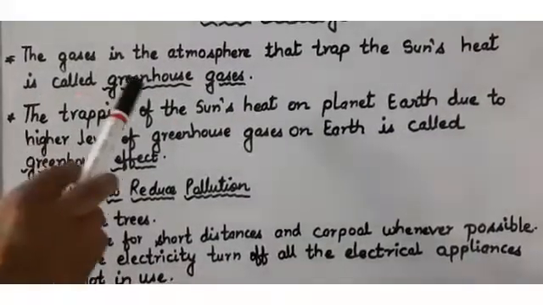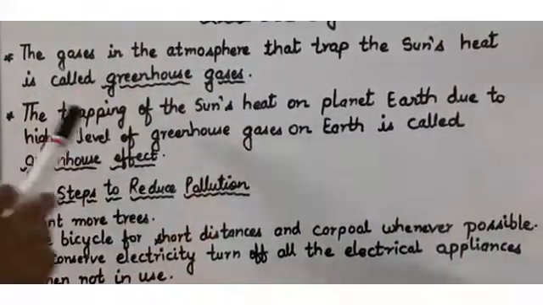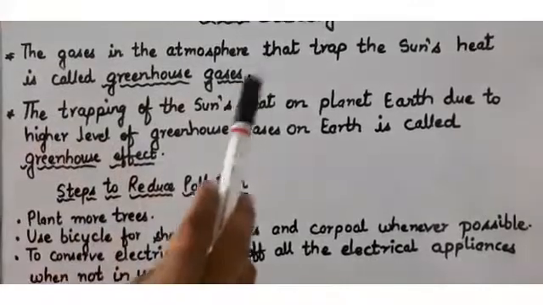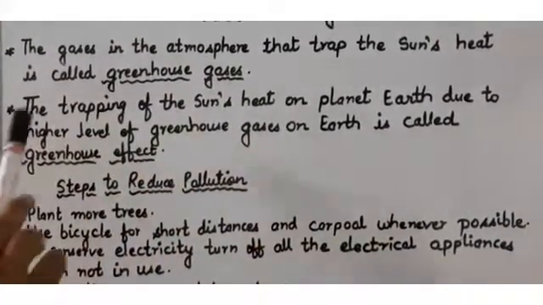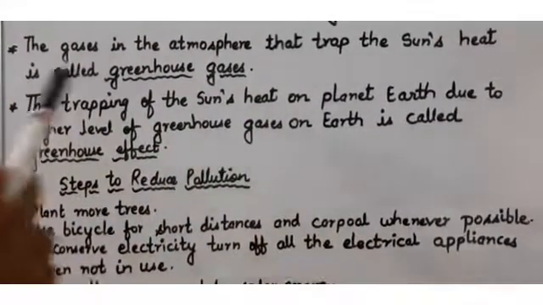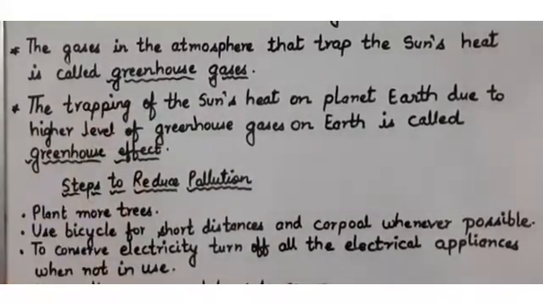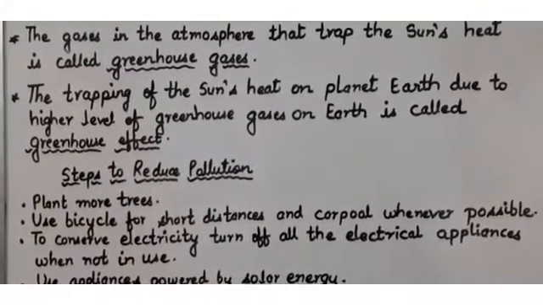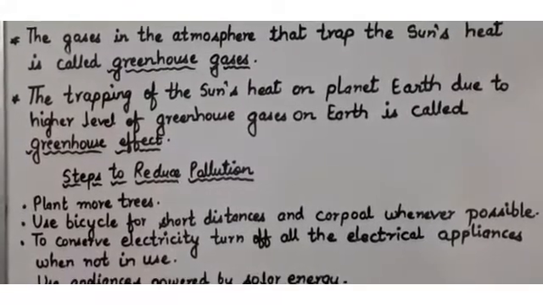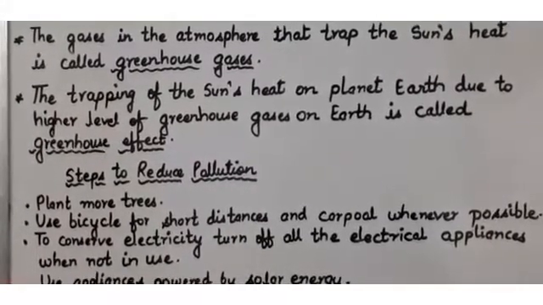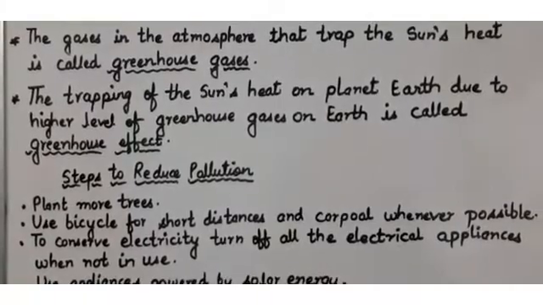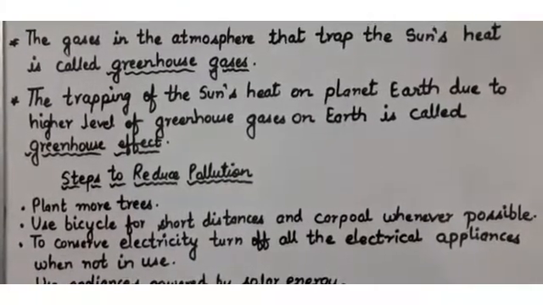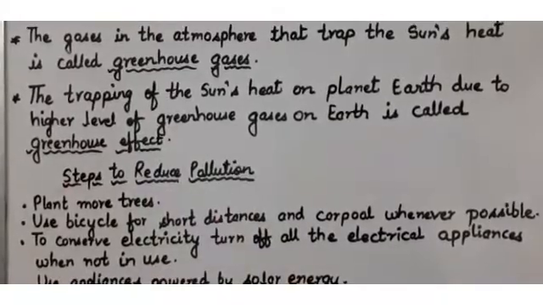So the gases in the atmosphere that trap the sun's heat are called greenhouse gases. All those gases are known as greenhouse gases, which trap the sun's heat. Now, due to increased pollution, these days the pollution is increasing, and the amount of carbon dioxide in the air is increasing. Pollution is increasing means the amount of carbon dioxide is increasing.